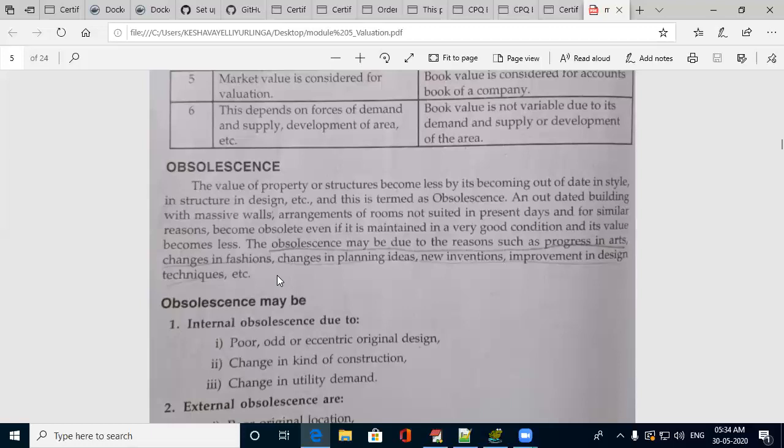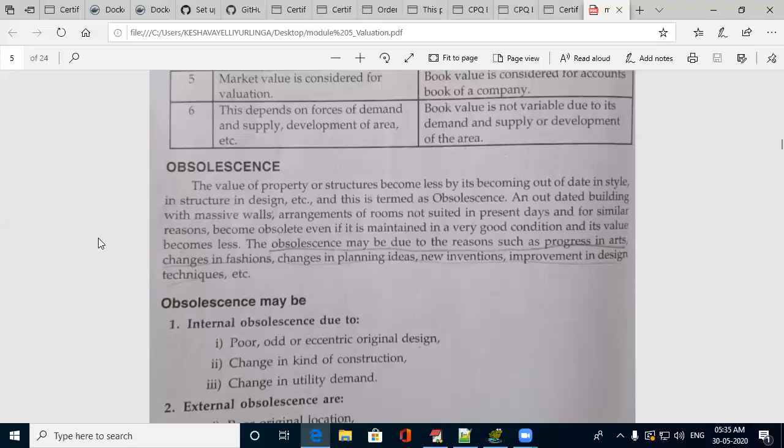Because of that also the value of the building keeps varying. It may increase or decrease. It is not about the time span, not that it has become old. It is old in fashion. It is not defined in terms of the age of the building. It is defined in terms of its art, fashion, idea, like that.